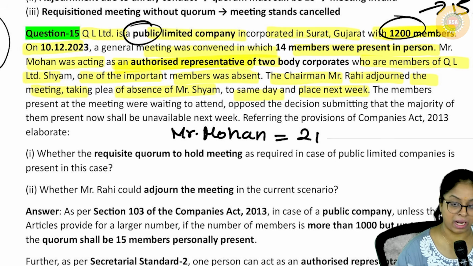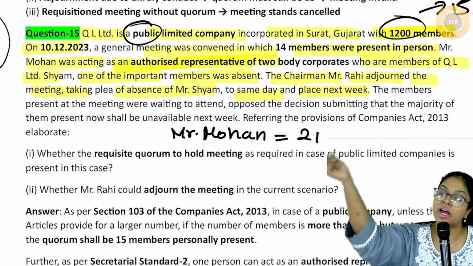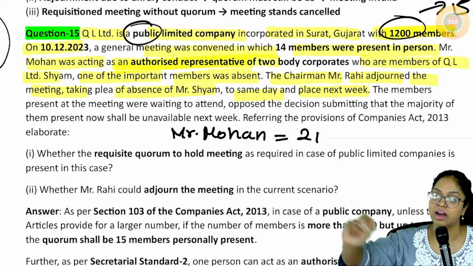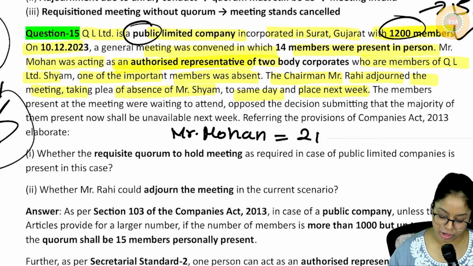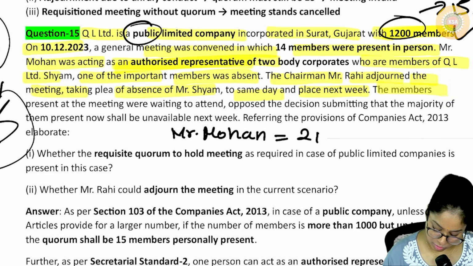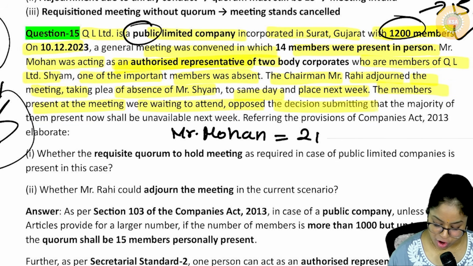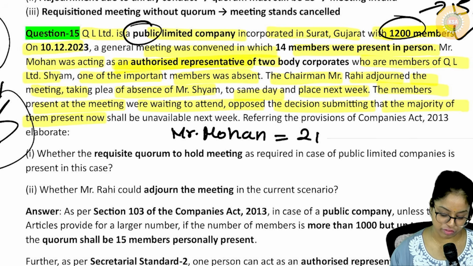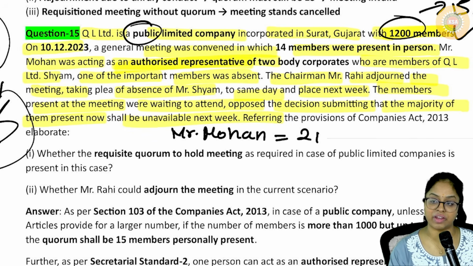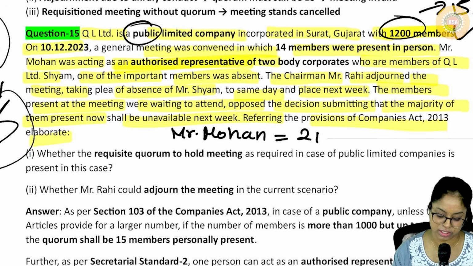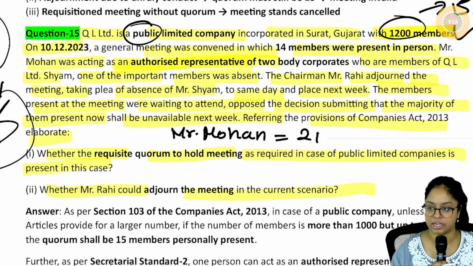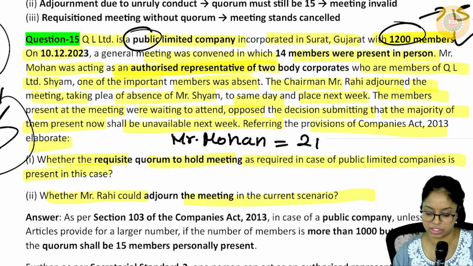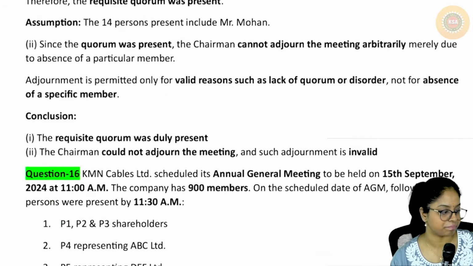ஏன்னா 14 பீப்புள்ல மோகனை ஒரே ஒரு தடவை தான் நம்ம கவுண்ட் பண்ணியிருக்கோம். ஆனா மோகனை 2 தடவை கவுண்ட் பண்ணும், பிகாஸ் he is acting as a representative. So மோகனை இன்னொரு தடவை கவுண்ட் பண்ணினா it brings it to 15. So quorum is met, the meeting has to be conducted. Okay, the members present at the meeting were waiting to attend, oppose the decision, submitting that majority of them present now shall be unavailable on the next week. Referring to the provisions, elucidate whether the requisite quorum for holding the meeting is present. The answer is yes. Whether Mr. Rahi could adjourn the meeting in the current situation? The answer is no, because someone is not present and all, you cannot adjourn the meeting.